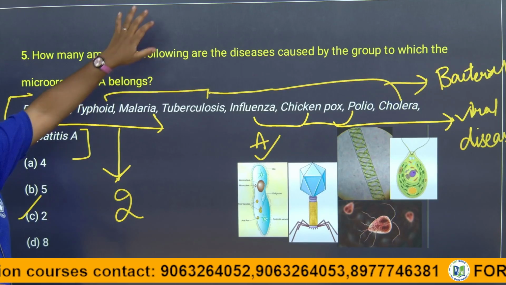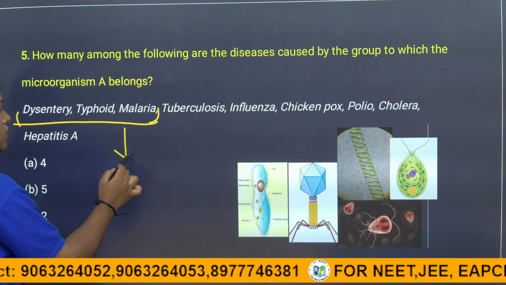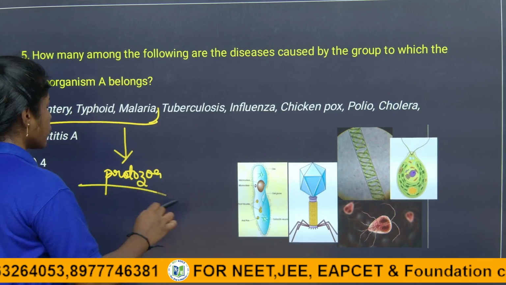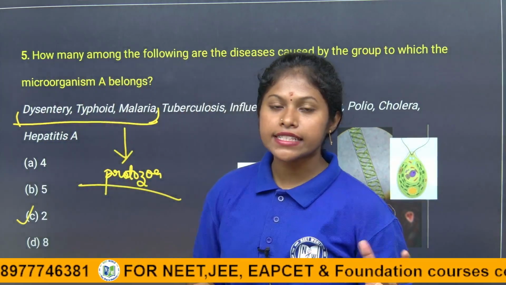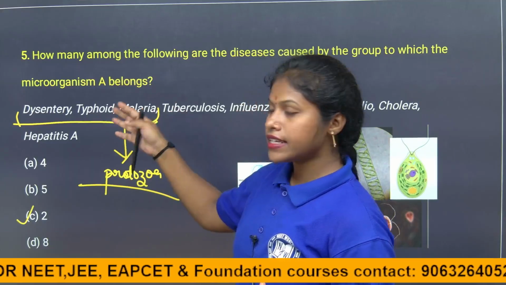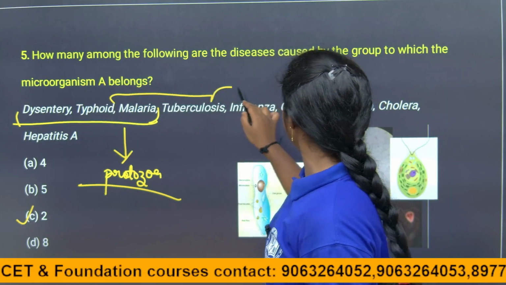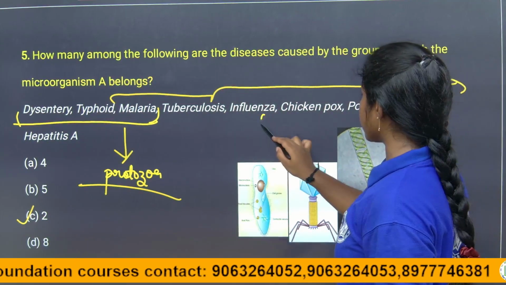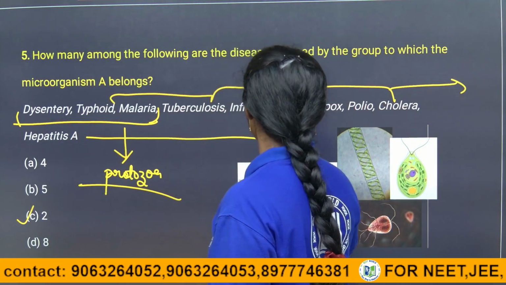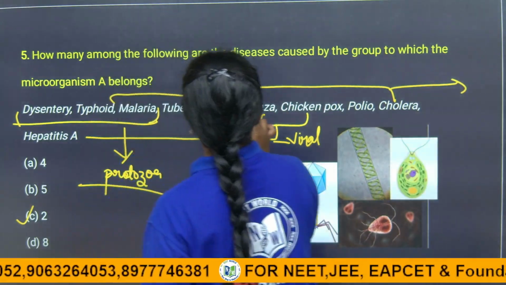So based on the question, dysentery and malaria are caused by the protozoans. A is a protozoa. Here it is given that protozoan diseases are two, dysentery and malaria. Dysentery is amoebic dysentery and malaria is caused by Plasmodium. Typhoid, tuberculosis and cholera are bacterial diseases. Influenza, chickenpox and hepatitis A, these three are the viral diseases.